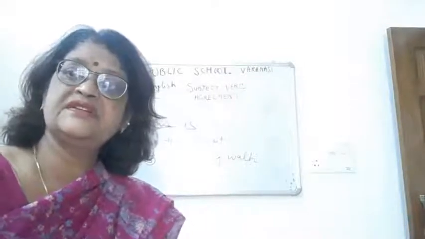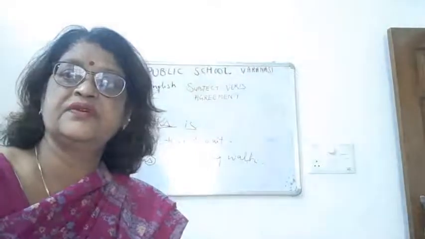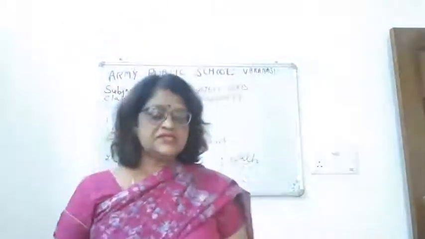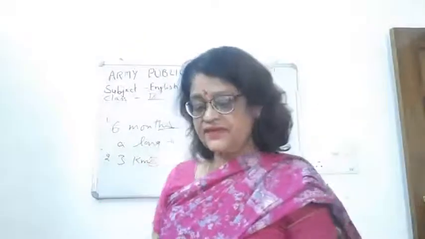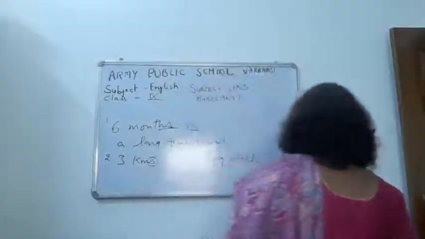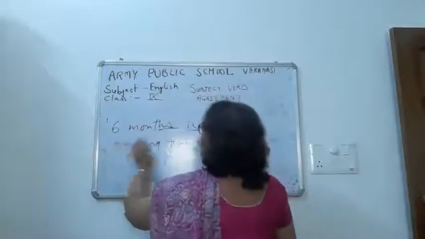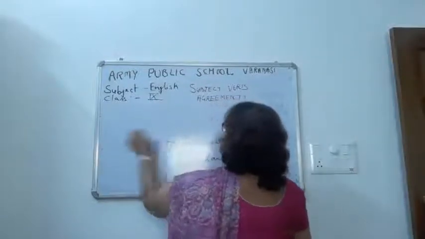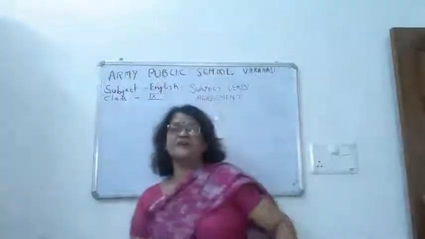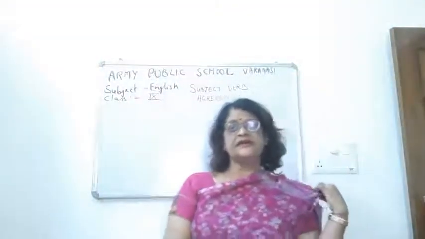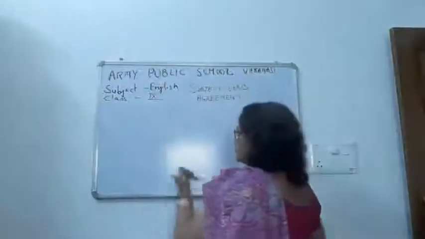There are so many points in singular and plural subject-verb concord. One more thing, children, you have to see: when we use "and" with two persons, how do we know whether it is the same person or different persons? I'm going to tell you a trick.